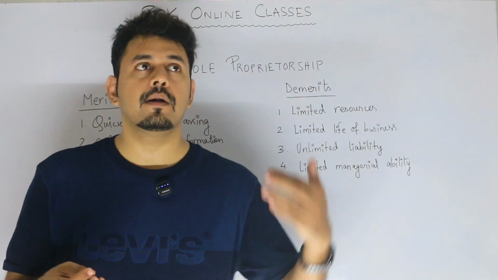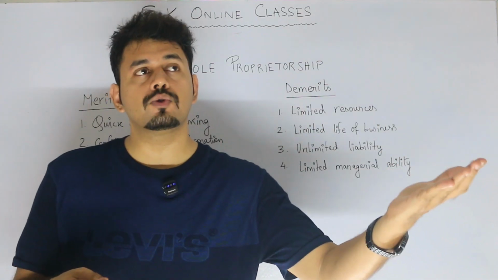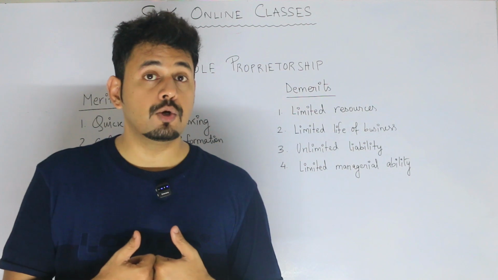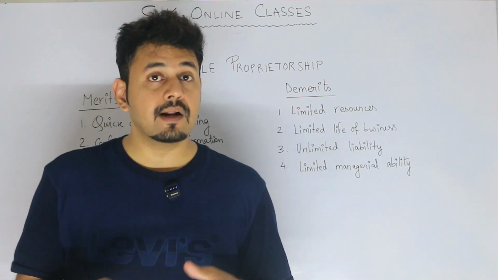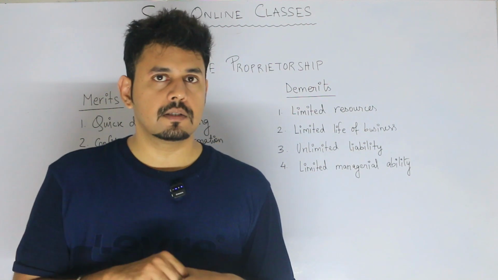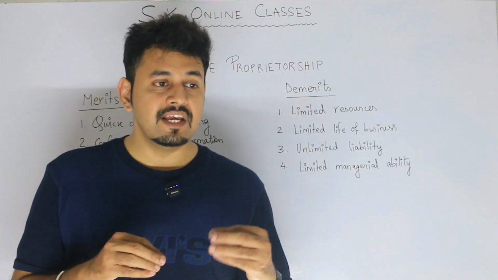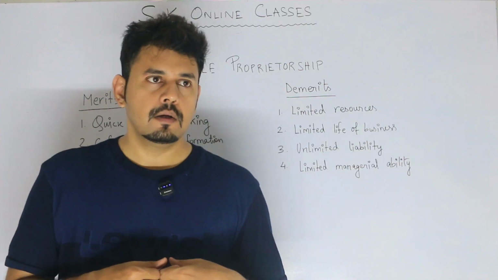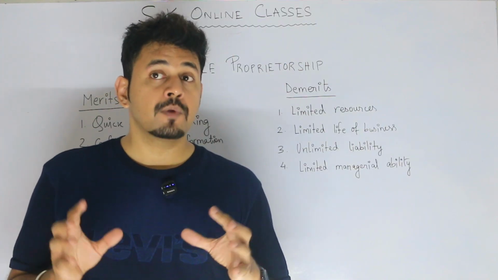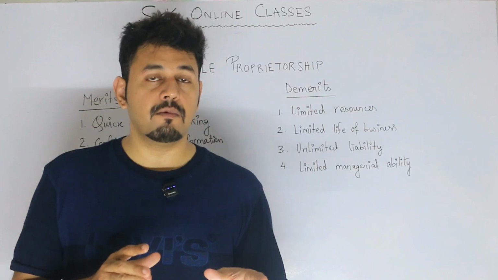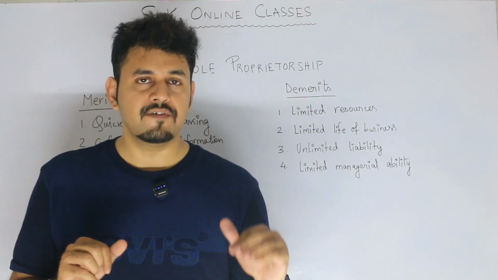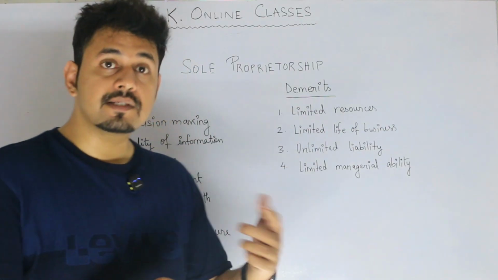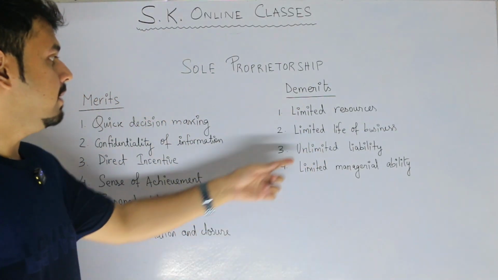If the business comes to an end, imagine people who were supposed to get money from this business, what will happen to them? They might not even get to know what exactly happened. So there are a lot of question marks with such incidents. If this takes place, what will happen to the stakeholders? Stakeholders might fall into traps. So that is the reason when investing in a proprietorship form of business, be very careful. Because if anything happens to the proprietor, the business might come to an end. So this is not a good thing, it's a bad thing, so it comes under demerit.